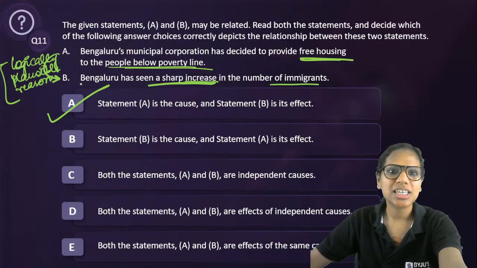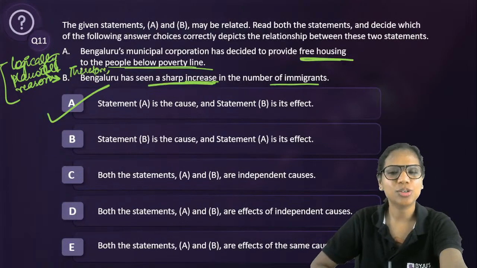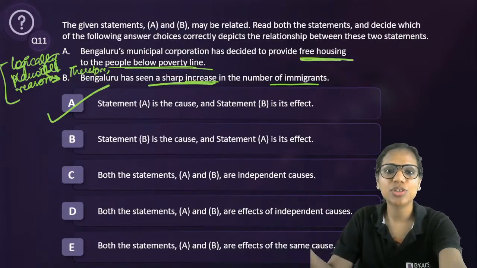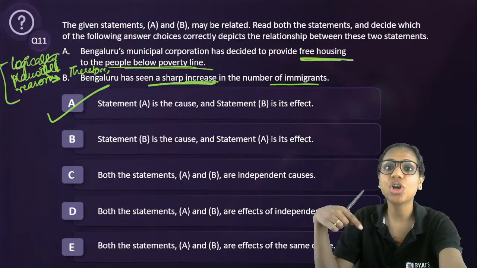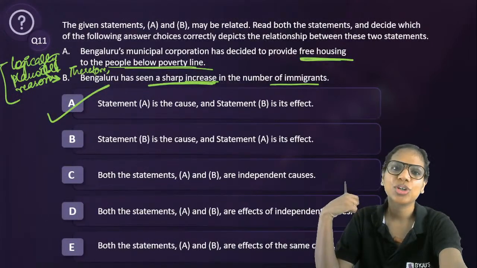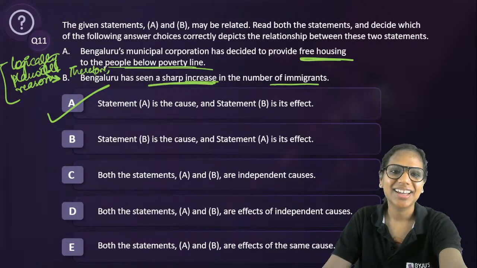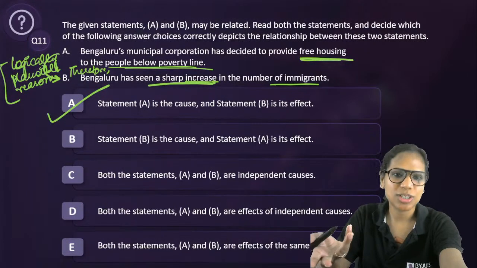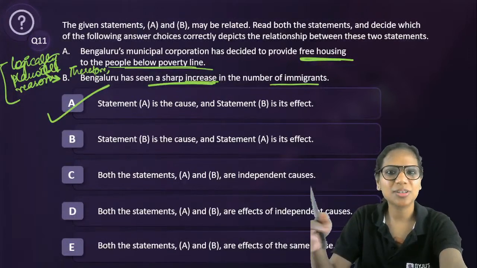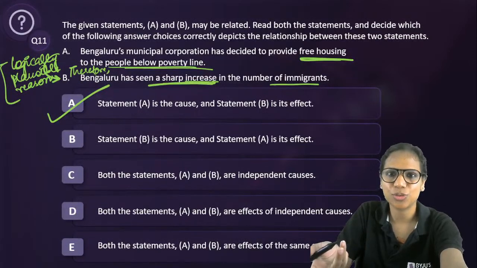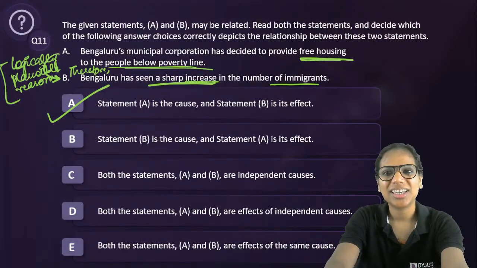A is the cause. See, if you add therefore here, it makes sense. The two make sense that because the government has announced this free housing scheme, therefore there has been a sharp increase in the number of immigrants. Okay, it's not even a gradual increase. So A is the answer. I hope this makes sense. Yes, absolutely. I also put myself in the place of the people below poverty line and I thought that yes, I would have also done this. It's a very big incentive, right? So A.